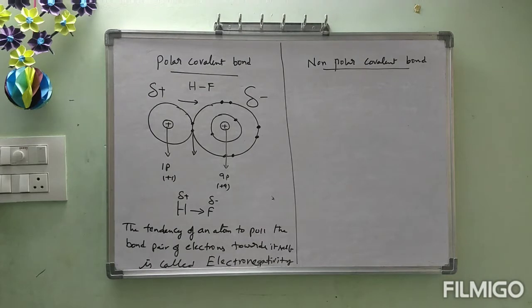Because of the partial pulling of electrons towards one side, one atom develops a partial negative charge and another atom develops a partial positive charge. This development of partial negative and partial positive charges on a covalent bond is called a polar covalent bond.